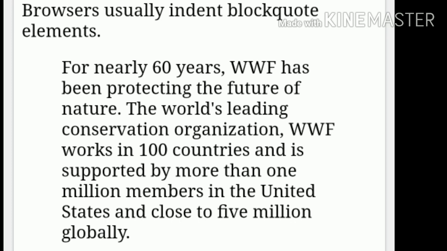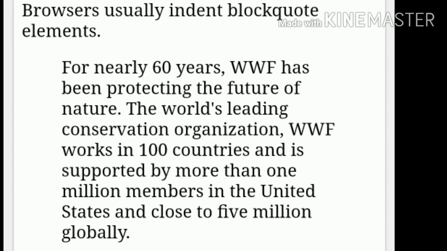Then you can go for another paragraph, a P. WWF's goal is to, and here you can write some text. WWF's goal is to, and then you start the Q quotation: build a future where people live in harmony with nature. Quotation closed, that is closing with slash Q and slash P. Then you close the body tag and then the HTML.